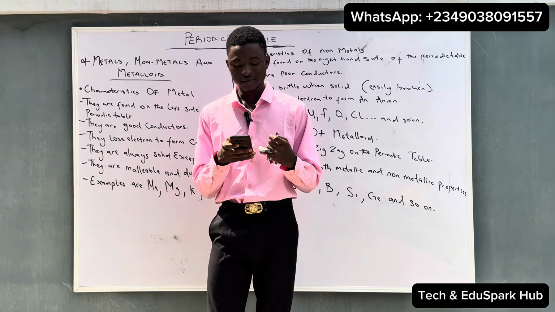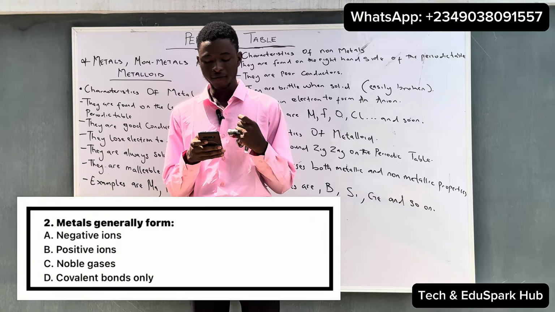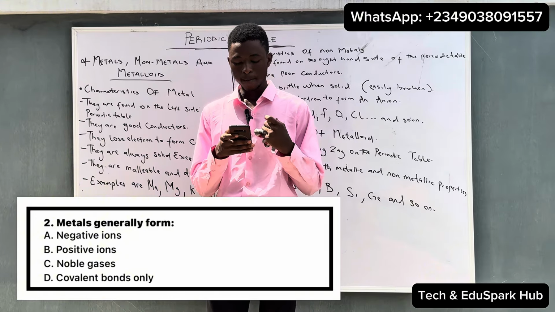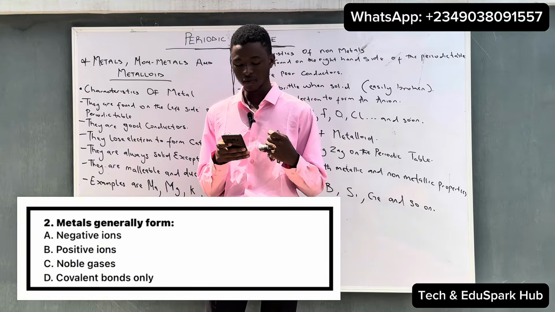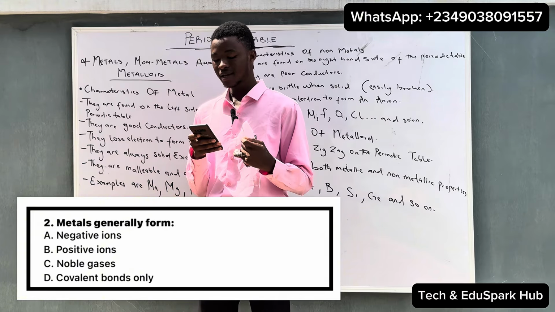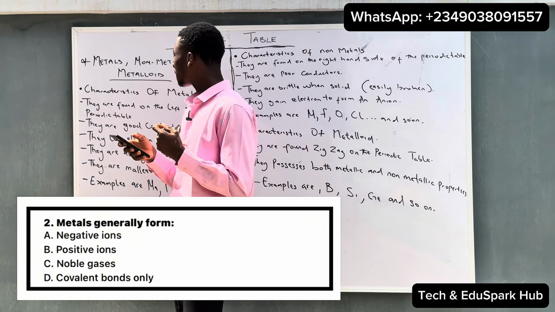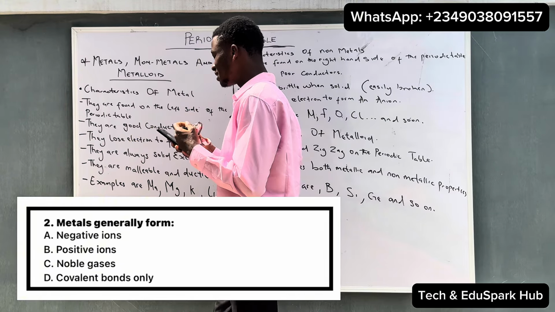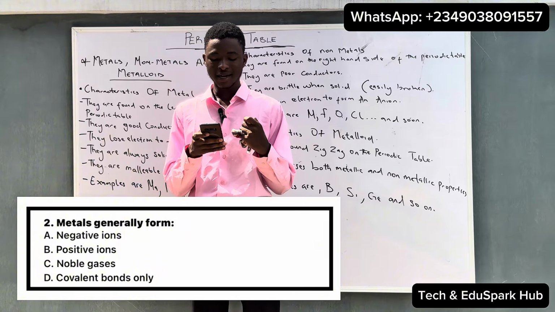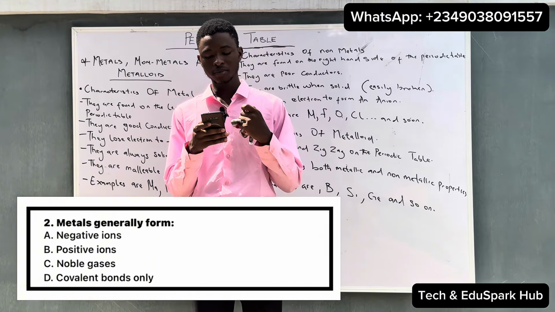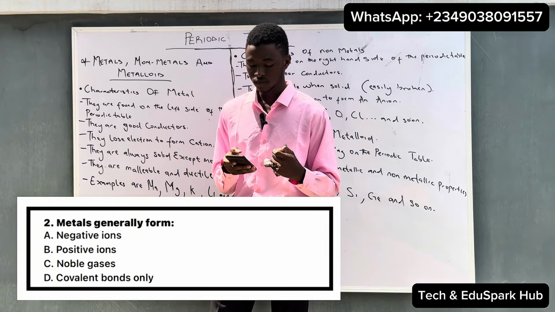Another question that we have says that metals generally form A. negative ion, B. positive ion, C. noble gas, and D. covalent bonds. From what we discussed earlier, we said metals form what? Positive ions, which means they lose electrons to form a cation. So metals generally form a positive ion. So option B is correct to this kind of question.